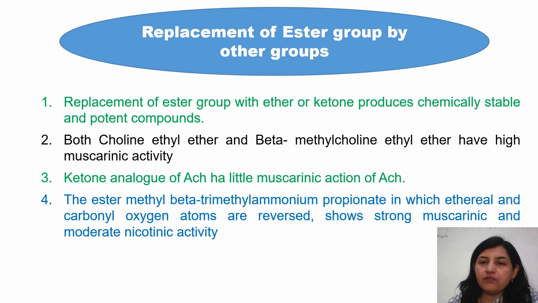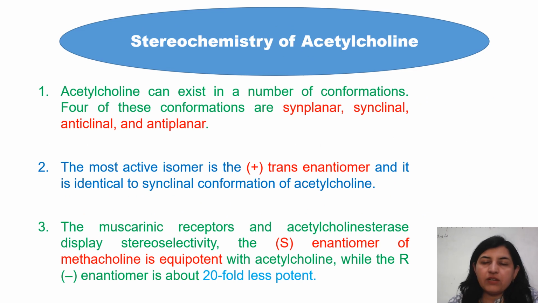And if we reverse the position of ethyl and carbonyl oxygen, we get good compounds which show strong muscarinic and moderate nicotinic activity. This was all about the SAR, but SAR is never completed unless we do the stereochemistry of the compounds. Stereochemistry of acetylcholine: the S isomer is active, the R isomer is inactive. So the S or plus trans enantiomer is much more active, and we know that acetylcholine exists in the synclinal, anticlinal, and antiplanar forms.